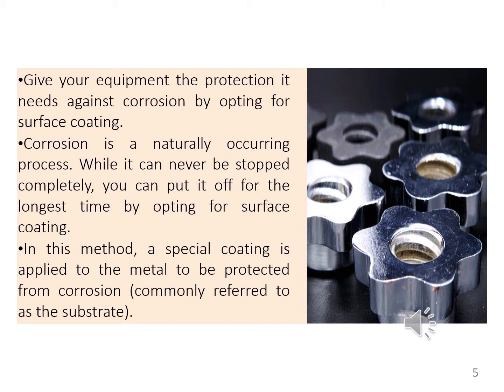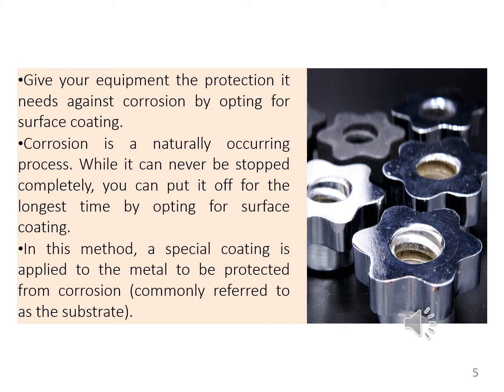How can we protect our equipment against corrosion? Give your equipment the protection it needs against corrosion by opting for surface coating. So we can protect our equipment against corrosion by choosing the surface coating. Due to surface coating, our equipment is protected from the corrosion process.